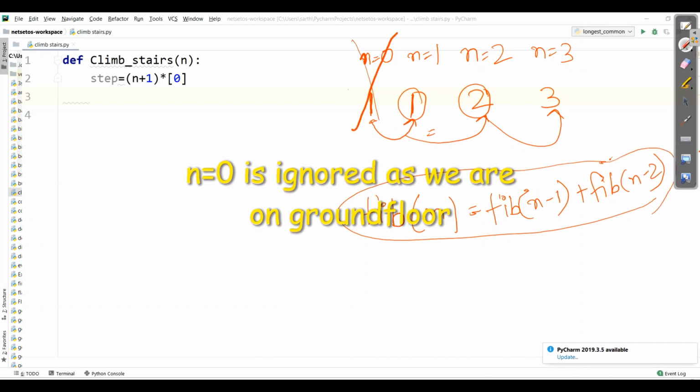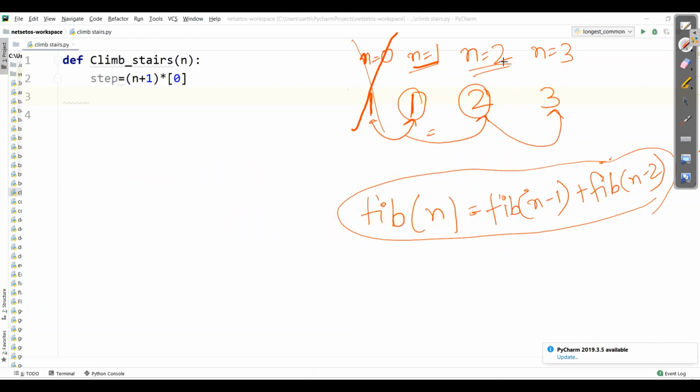Let's ignore this for 0. We will start with 1 and 2. For reaching one step, there is 1 way. For reaching the second step, there are 2 ways. So I can write if n is equal to 1 or n is equal to 2, it returns the same n, right? So if n is equal to 1 or n is equal to 2, return n itself.